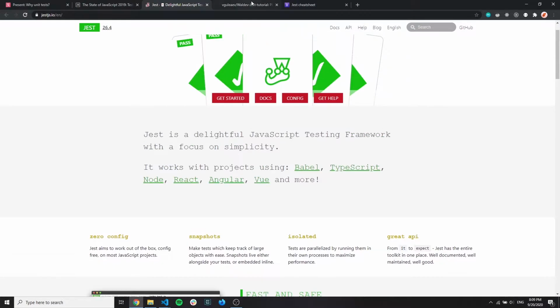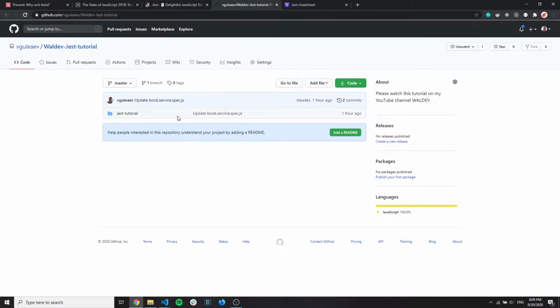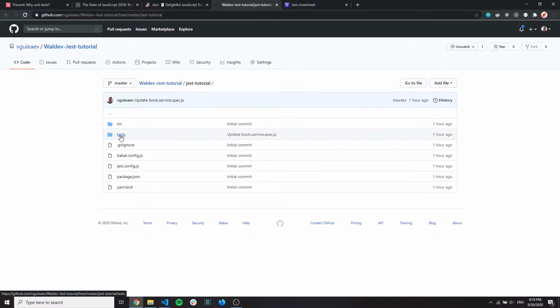I prepared a repo which you should find in the description, because we will not write the source code, we will write only tests. This folder we will write in the tutorial, but this is pre-made by me: some JavaScript files and services that will be considered as the source code we want to test. In this tutorial, we will focus on writing the unit tests.